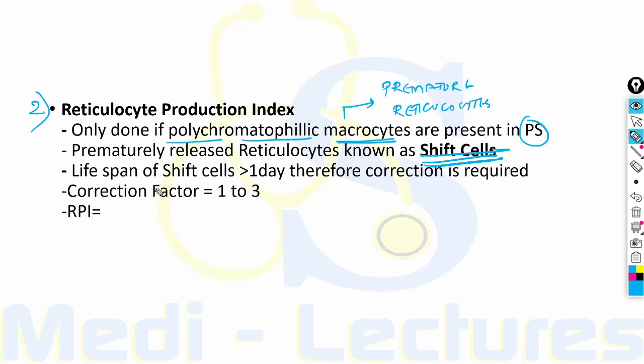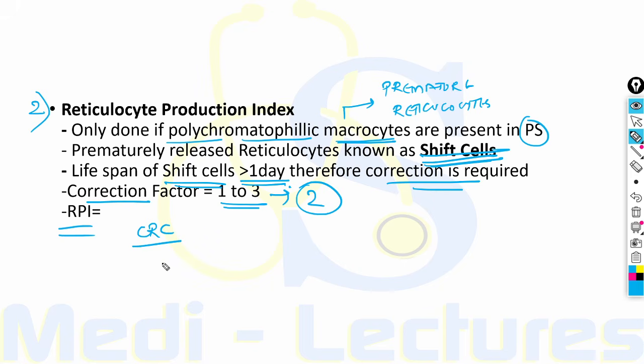This correction is required because the lifespan of shift cells is more than the lifespan of reticulocytes, that is, more than 1 day. Therefore these will remain for more time in the circulation. The correction factor is 1 to 3 depending on the degree of polychromatophilic macrocytes, and usually a correction factor of 2 is taken. So reticulocyte production index is the corrected retic count, as we have seen in the last slide, divided by 2. It is very simple.